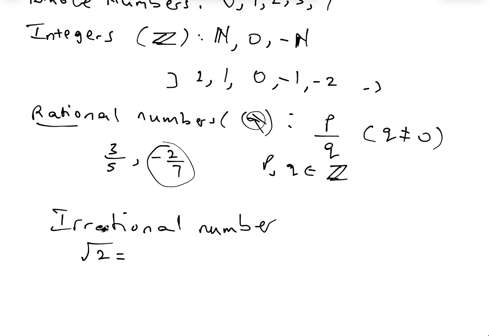So square root of 2, I got 1.414213562371.